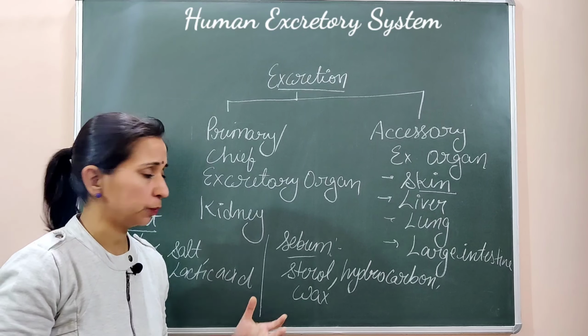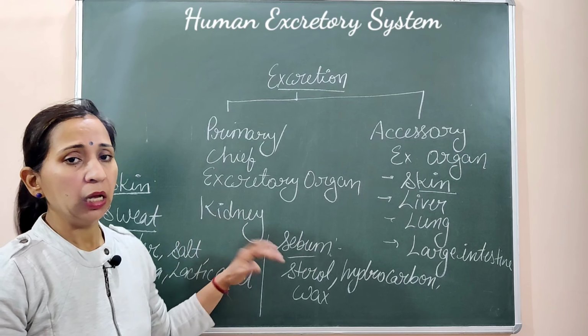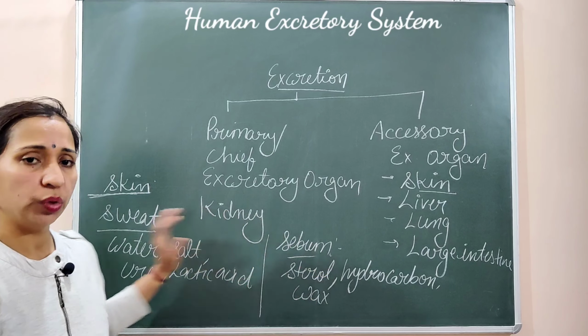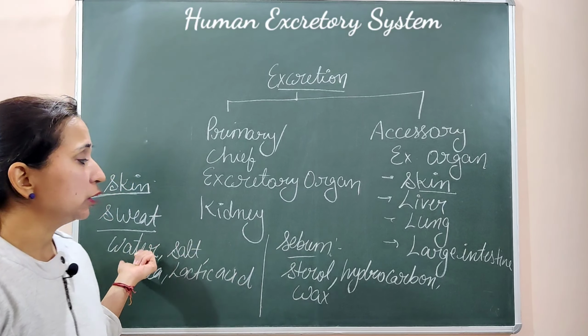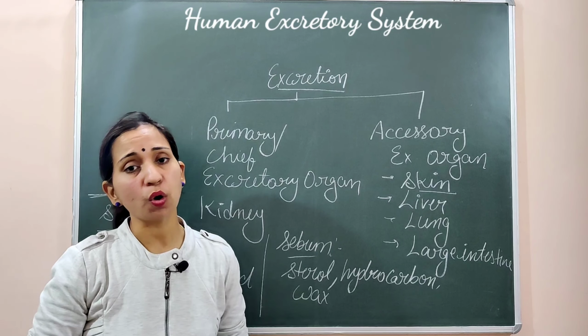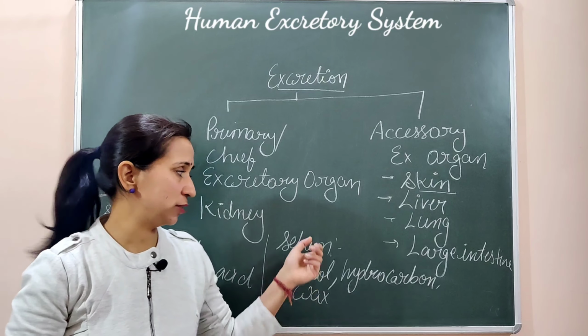It also gives protection. So this is the secretion of the skin. It can secrete waste with the sweat, or with the sebum also. These are the specific functions due to the presence of sweat glands and sebaceous glands.